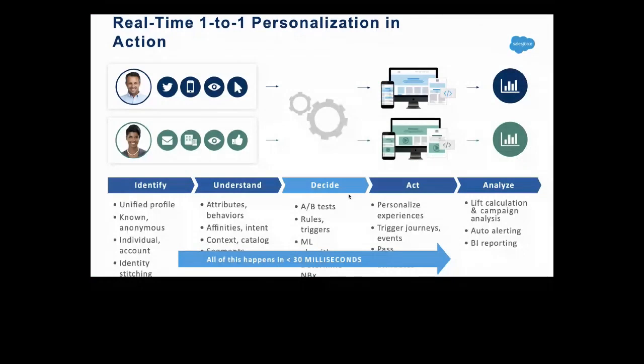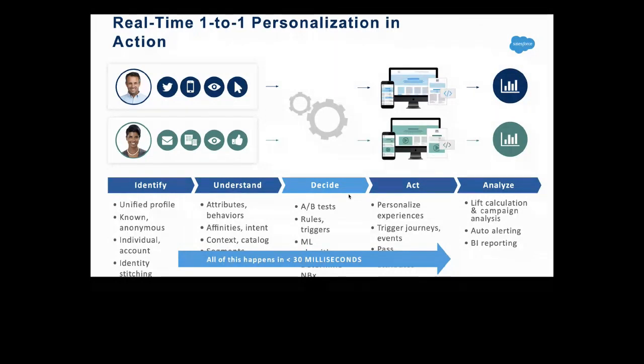And finally, we have analytics inside our Interaction Studio platform, nothing but reports. We have lift calculations and campaign analysis, auto alerting, and BA reporting, all available inside. On a single platform, we as a company or product team identify the customers, understand their nature, decide the data we require, act upon it, and analyze. So that is the entire personalization we are giving to the customers, and we will see how it is shown inside Interaction Studio.